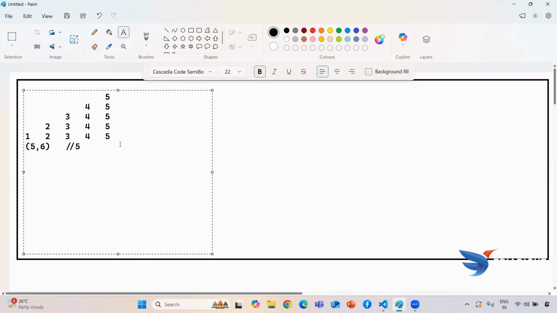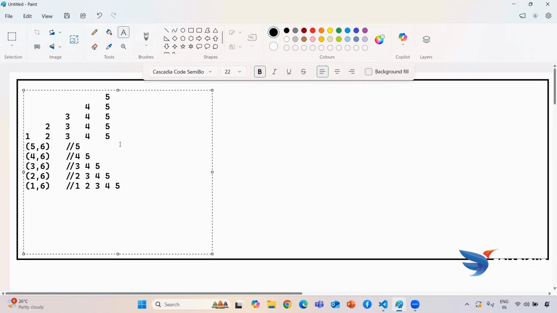Now if my requirement is to generate 5 comma 4, here I need to give 4 comma 6. Then here it will be printing 4 5. If I'm keeping 3 comma 6, it will be printing 3 4 5. Here it will be printing 2 comma 6, so it will be printing 2 3 4 5. Now if I'm giving 1 comma 6, it will be printing 1 2 3 4 and 5.